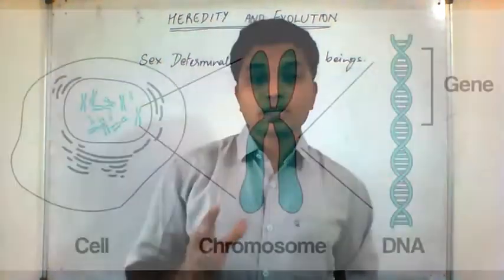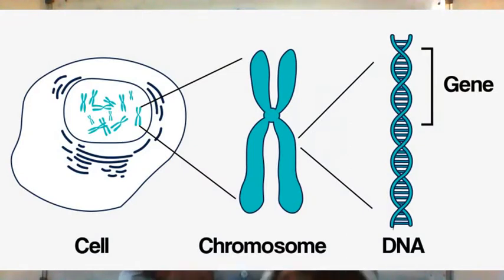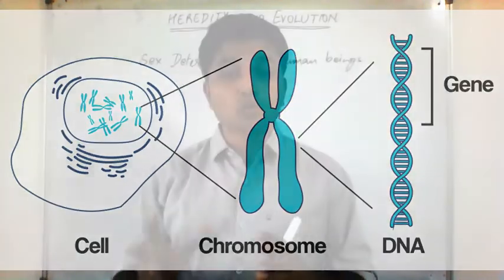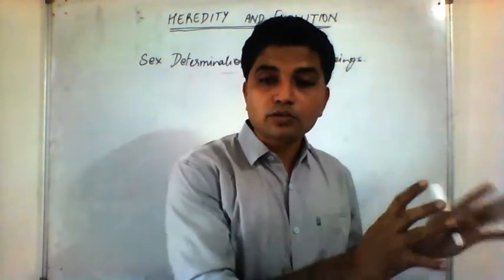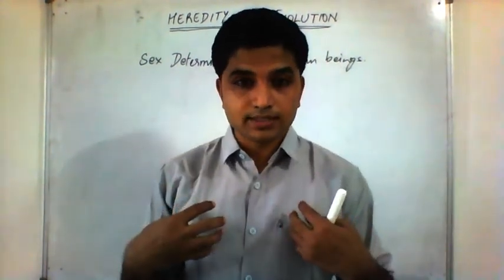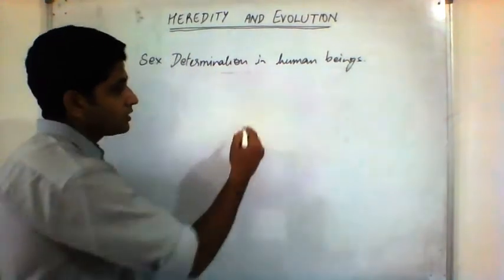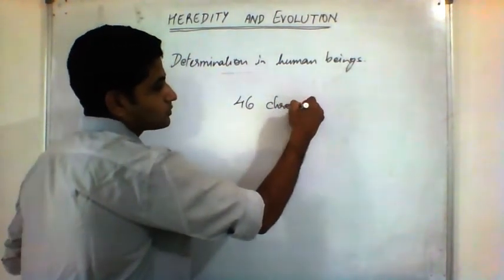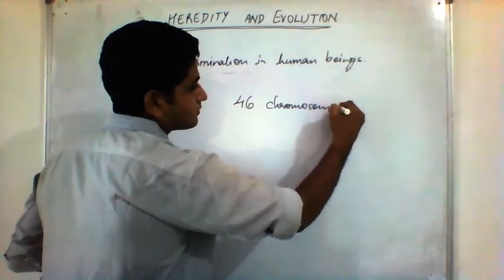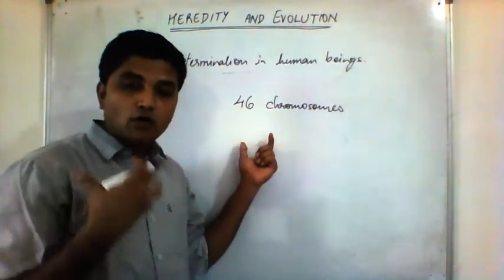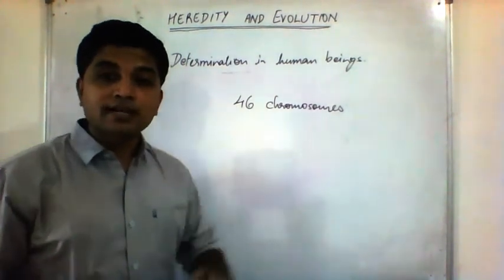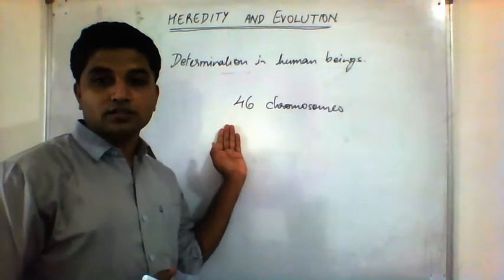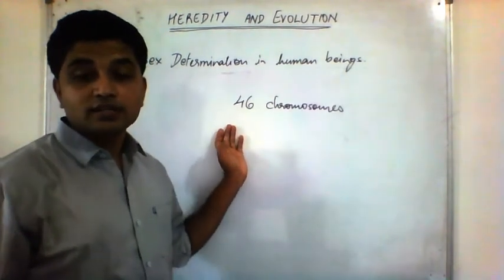What is a chromosome? Chromosomes are structures present inside the nucleus which carry DNA, and along with DNA they will also have genes. Different organisms have different numbers of chromosomes in their nucleus. How many chromosomes do human beings have in each cell? We have 46 chromosomes. So in every cell of ours, whether you take it from head or from feet, inside the nucleus there are 46 structures. They are known as the chromosomes.